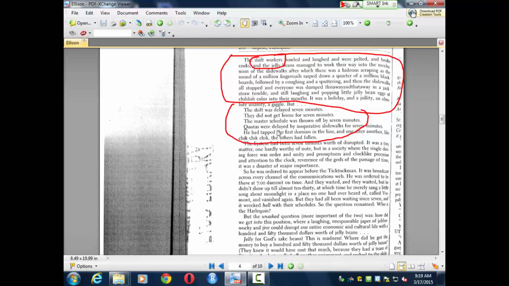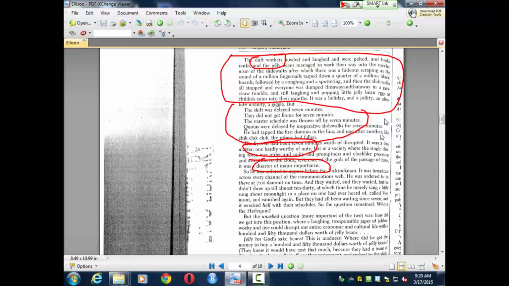7 minutes, 7 minutes, 7 minutes. Each sentence is getting a little bit longer. The machine is winding down, grinding to a halt, and then we have chick, chick, chick, the ticking of time away. And we find that this tiny matter, hardly worth note, has caused a disaster of major importance. So we have the contrast and the result and the understanding that this is a system sensitive to initial conditions. The tiny change, hardly worth note, of the jelly beans and the 7 minutes causes a disaster of major importance.